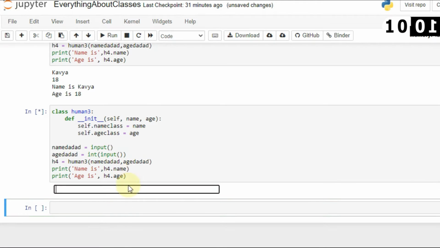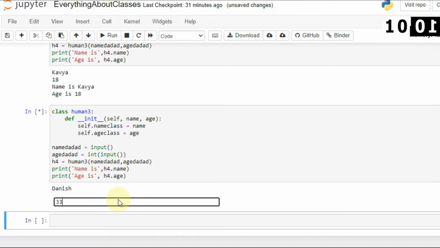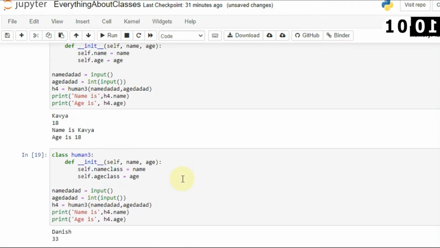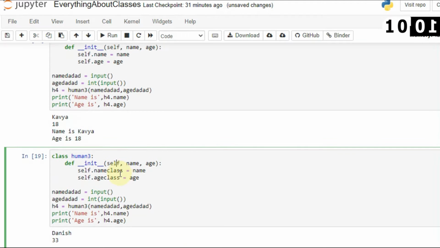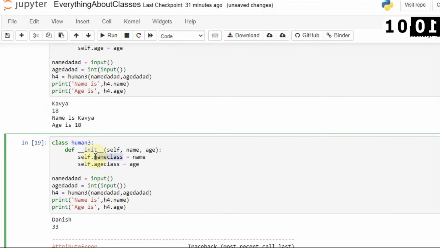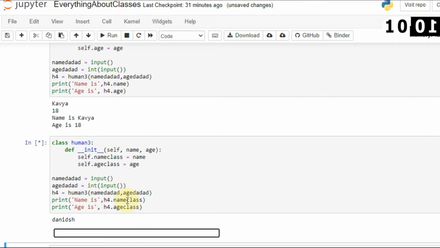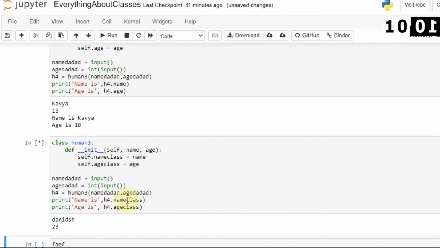Now let's run this, and let's pass the name Danish here, and let's say 2033, okay. So here you can see the attribute error: has no attribute name. So why is it happening? Because here you can see that I can access this name using the name class attribute. So here instead of using name, you have to use name class, and here you have to use age class as well. So let's run this again, and whatever name you provide, and then 23.